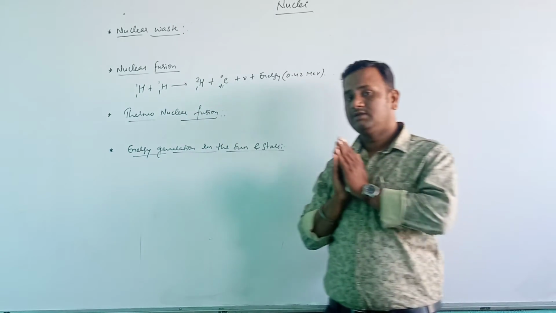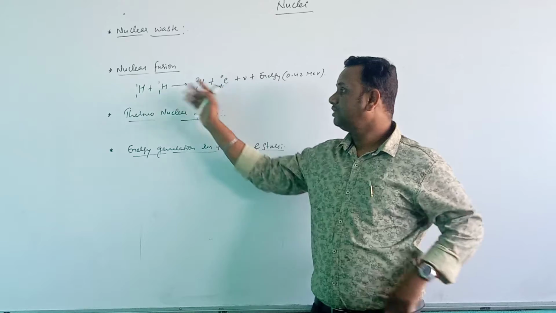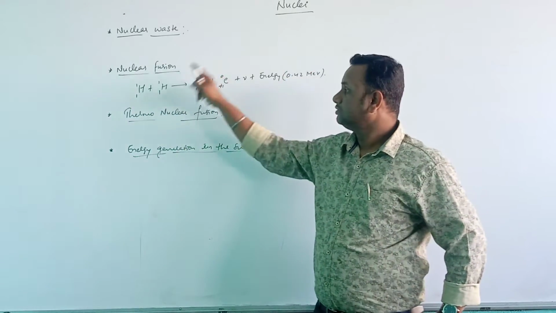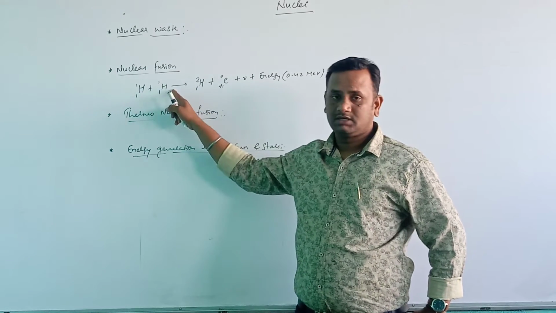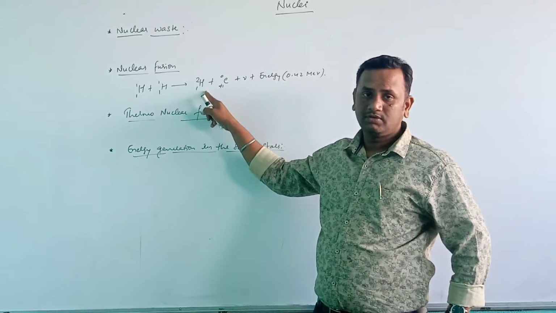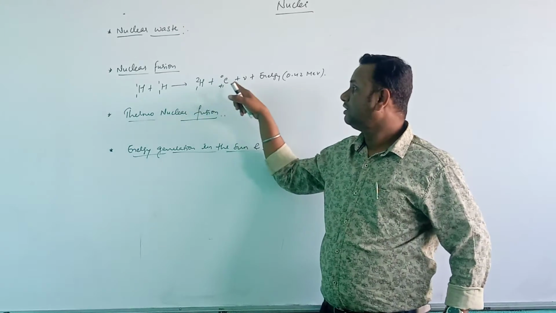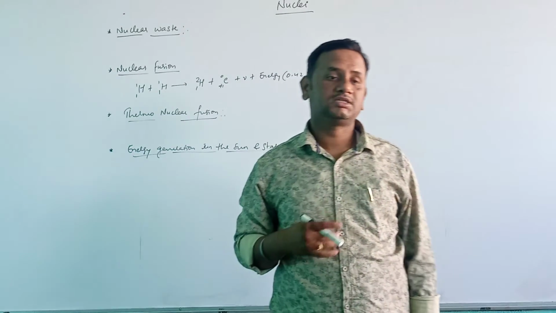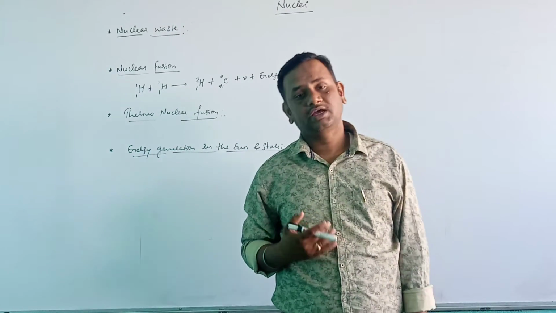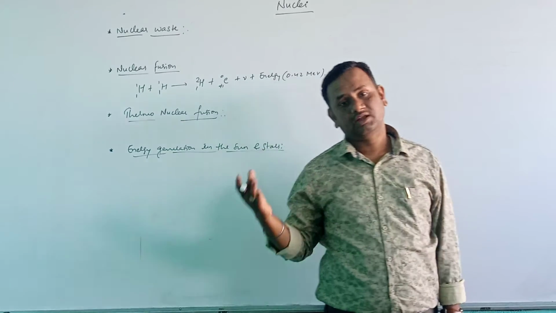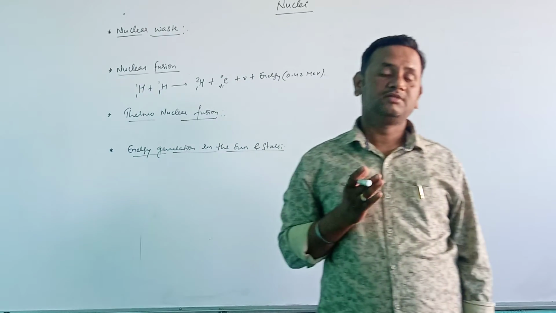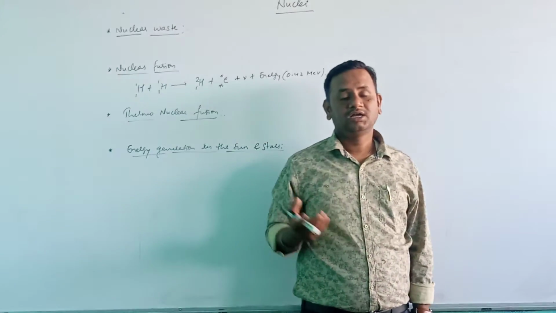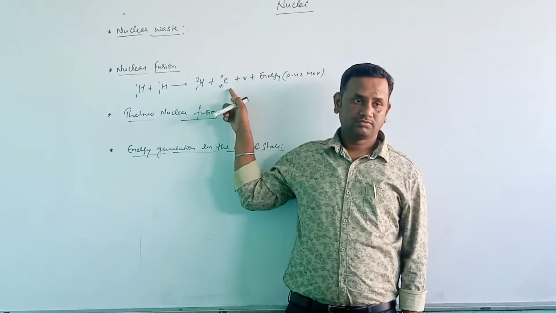Here two lighter nuclei combine. In the example, I have taken two protons, which are lighter nuclei. These two protons combine and form a heavier nucleus, the deuteron, and also a positron. Positrons are particles just like electrons. They have the same mass as the electron, but the charge is opposite: the electron has negative charge and the positron has positive charge.